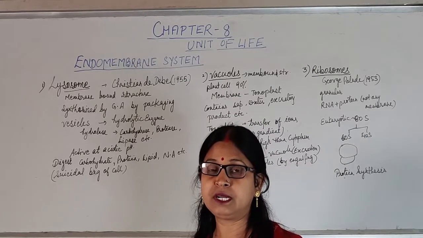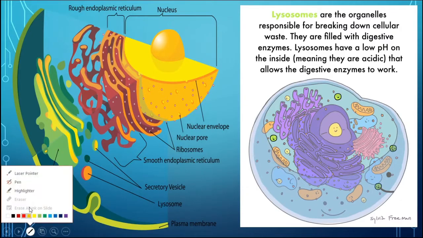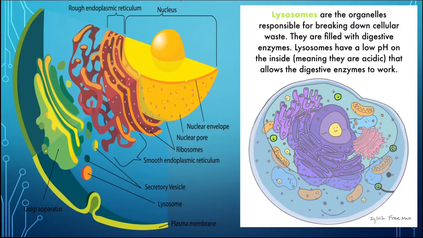Now we will discuss the next part of the cell, that is the cytoskeleton. This slide is showing the structure of different parts of the eukaryotic cell. Here the important structures: the nucleus, and then the endoplasmic reticulum, rough as well as smooth, then ribosomes present at the outer surface, the nucleus with nuclear envelope, nuclear pore, etc. Then these are the secretory vesicle, the lysosome, and this outer membrane, that is the plasma membrane. This is the tubular structure known as the Golgi apparatus.